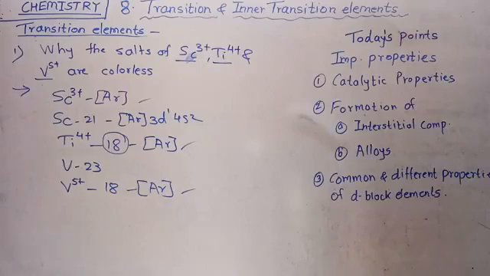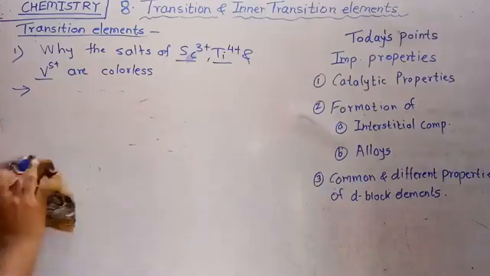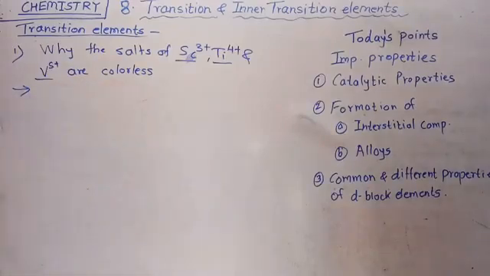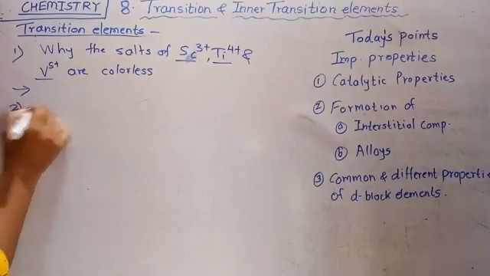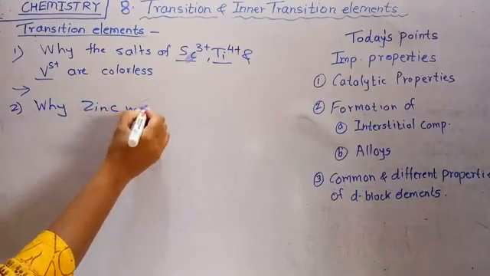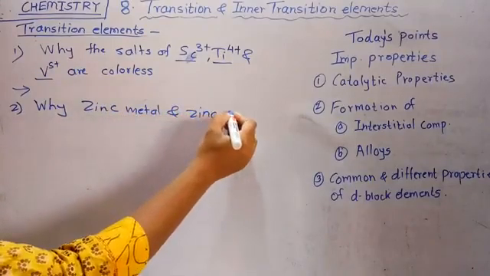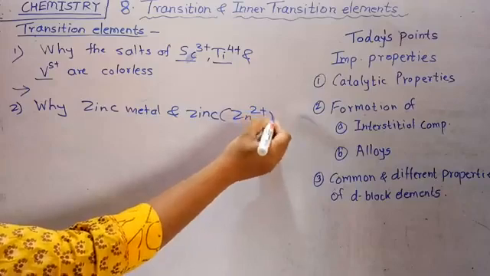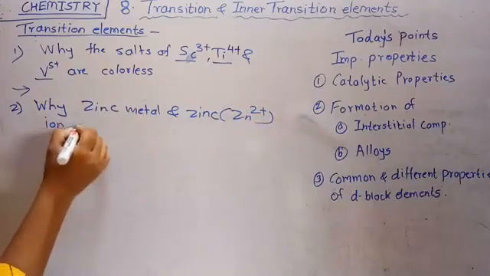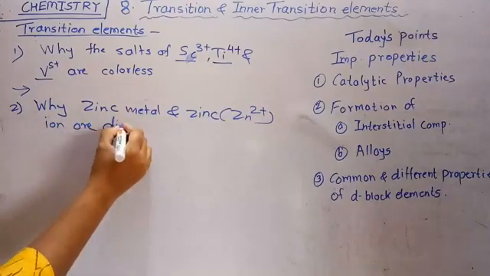Then there is a second question on magnetic property. Why are zinc metal and zinc 2 plus ion, that is Zn2+ ion, diamagnetic in nature?